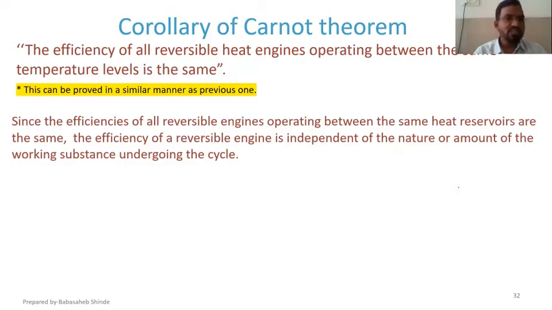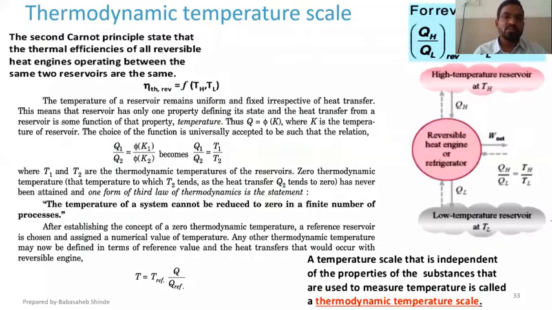That means if there is one engine working on air, another engine working on water, or some other engine using some other working fluid, but all those engines are working between the same source and the same sink, then their efficiency is going to be the same. So that efficiency is independent of the working fluid. That is the outcome that we get from the corollary of the Carnot theorem. Now this corollary we are going to use to define and discuss the thermodynamic temperature scale.